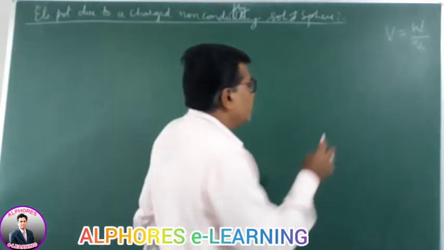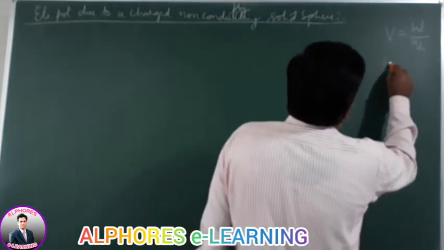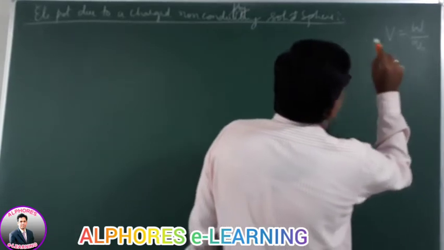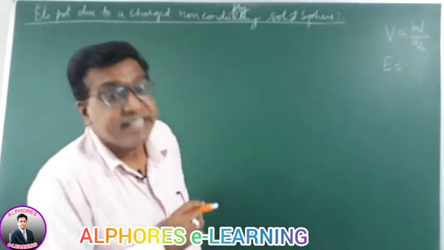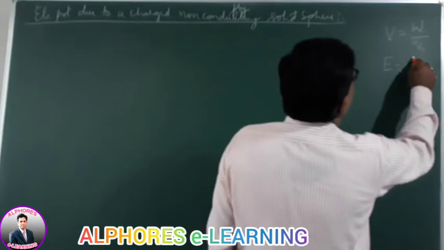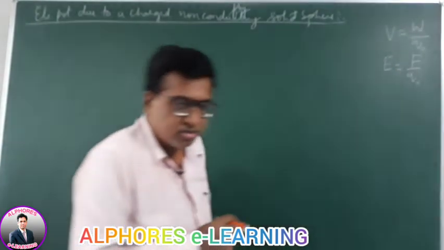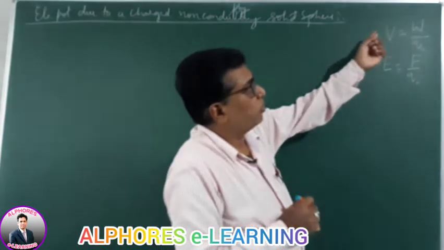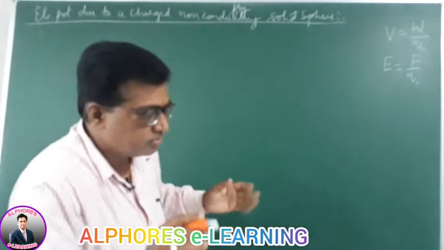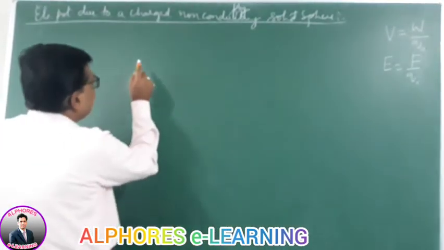You can define this in another form also. In the previous chapter we defined electric field intensity, the force experienced per unit charge, F by Q naught. Now we can define potential in terms of electric field also. How? Look here.